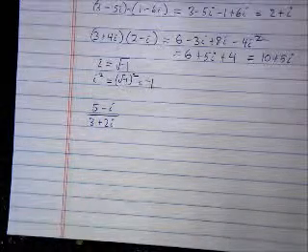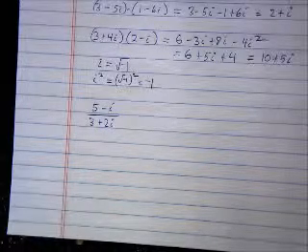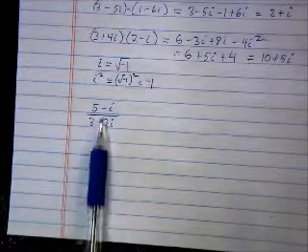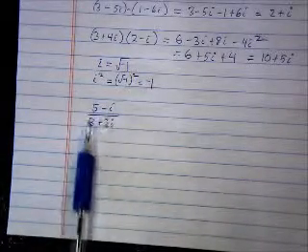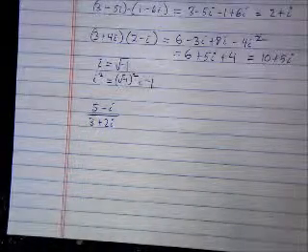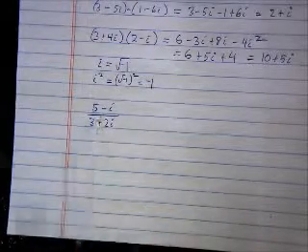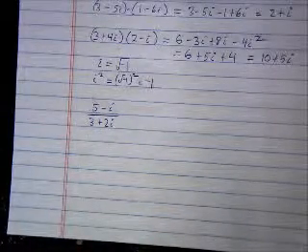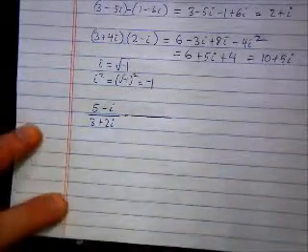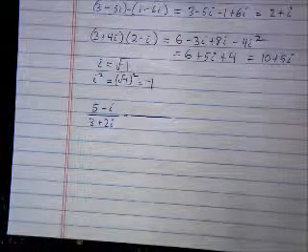Subtract. Do what? Well, not really, because that only works when things on top and bottom are connected with multiplication, because multiply and divide come in the same place in the order of operation. Unfortunately, we've got a minus and a plus here. That doesn't work. What we do is we multiply top and bottom by something. And the something is called the conjugate.